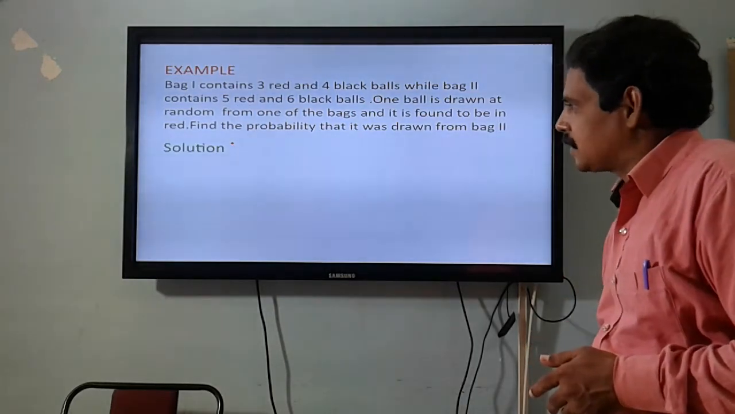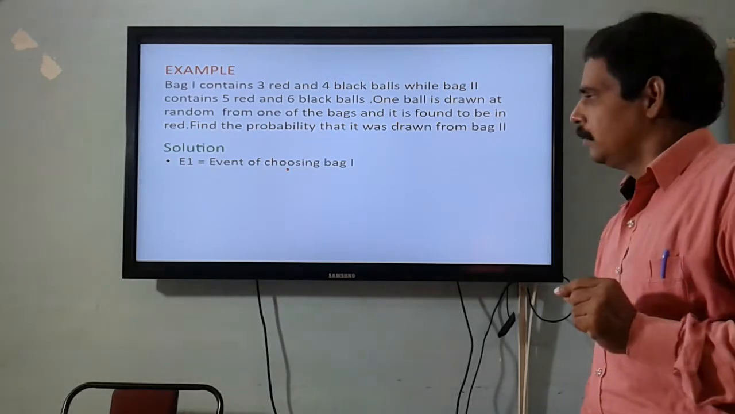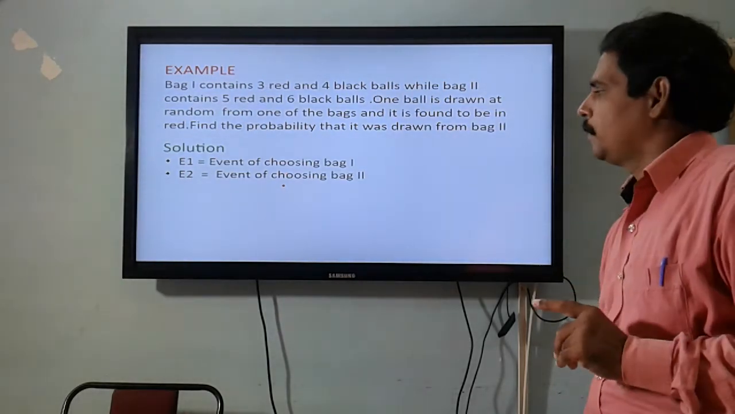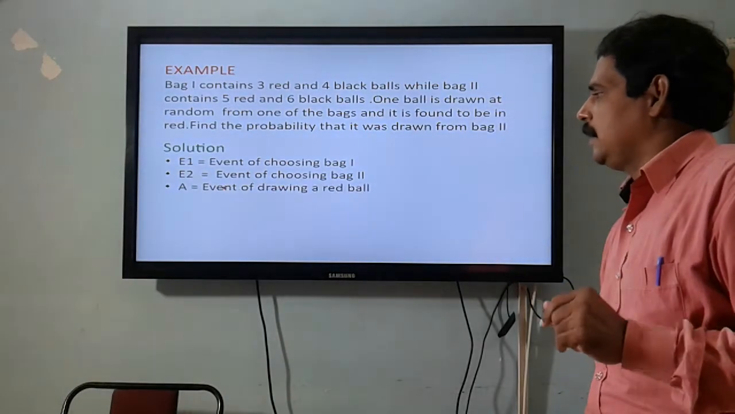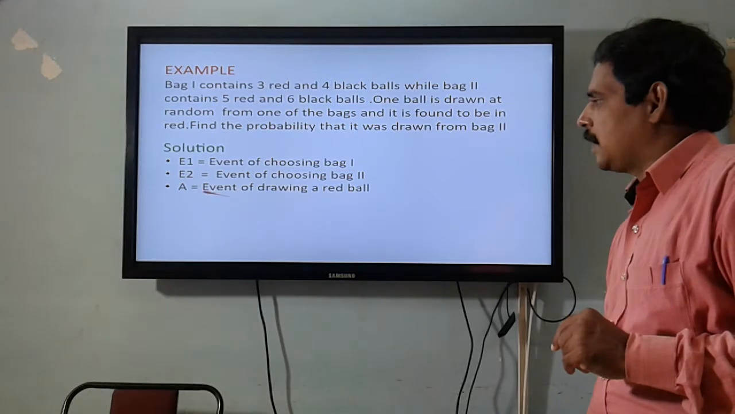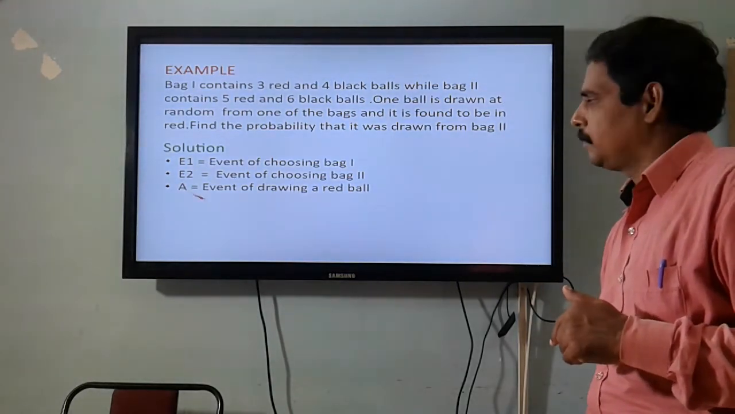So let us write the events now. E1 is the event of choosing bag 1, and event E2 is the event of choosing bag 2, and the effect A is the event of drawing a red ball. So this is effect A, and these two are causes for the happening of this effect.